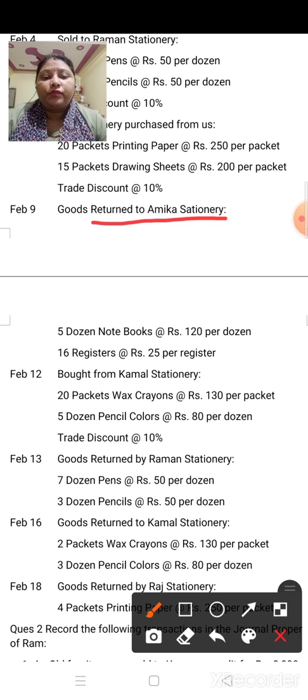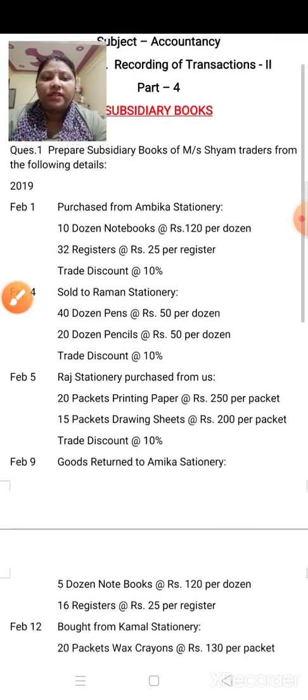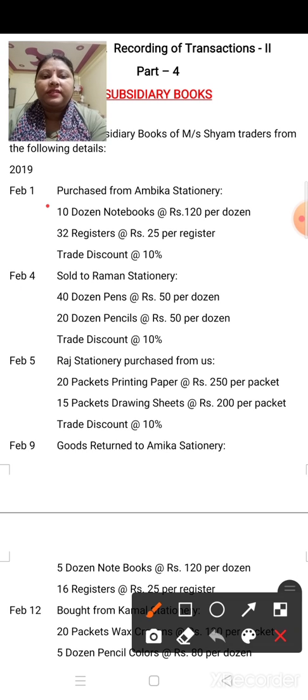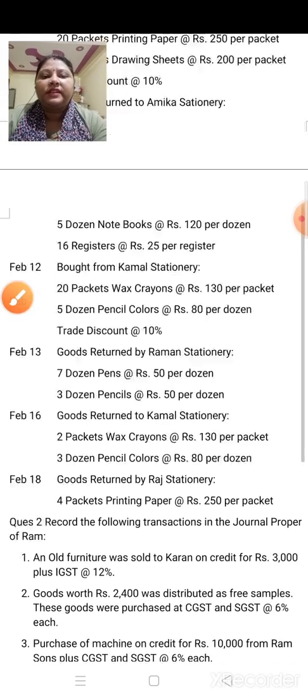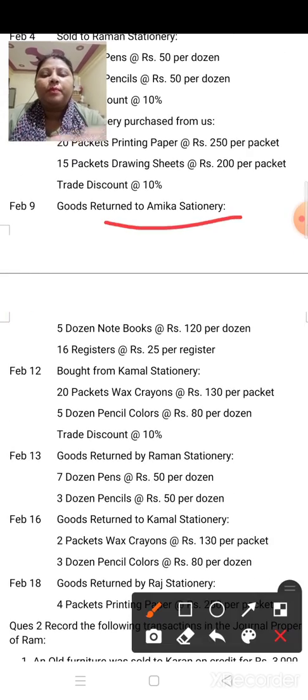Now you have to see goods returned to Ambika Stationery. Have you sold to Ambika Stationery or purchased from Ambika Stationery? This you have to see. So let us see the first transaction: purchased from Ambika Stationery. It means you are doing the purchase return. Goods returned to Ambika Stationery means purchase return, so here you have to make the purchase return book.